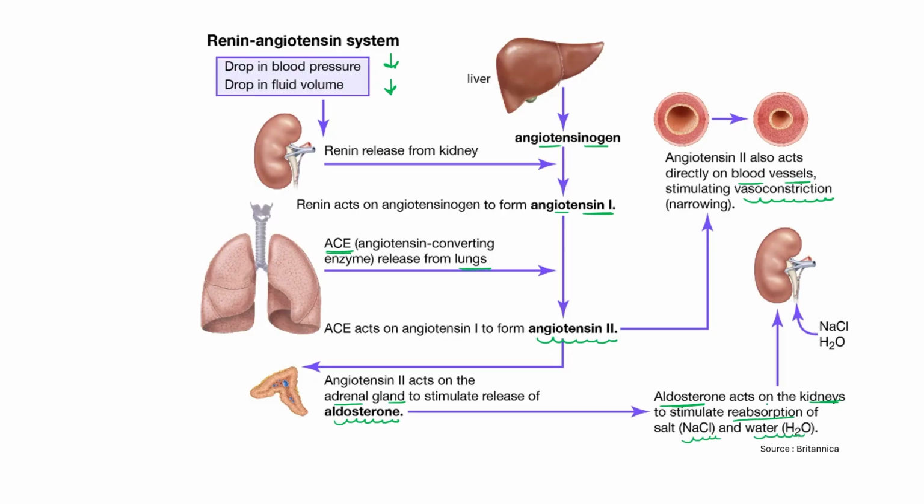This is how it reduces the volume of urine by reabsorbing essential ions and water. So this is how all the hormones work.